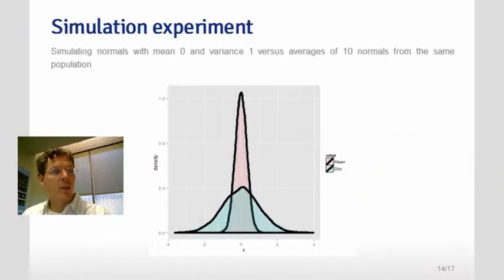So let's consider an example. The blue density I have here is the result of thousands of simulations from a standard normal. Because there are so many simulations, this is a very good approximation to the truth. What this is telling me is that if I collect lots and lots of data from a population, in this case the standard normal distribution, I can well approximate the distribution that it comes from.